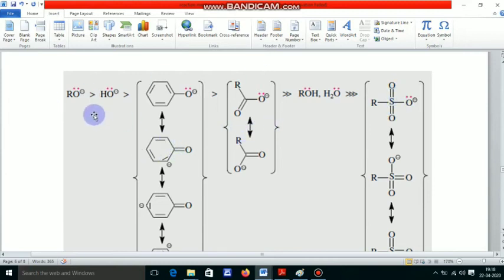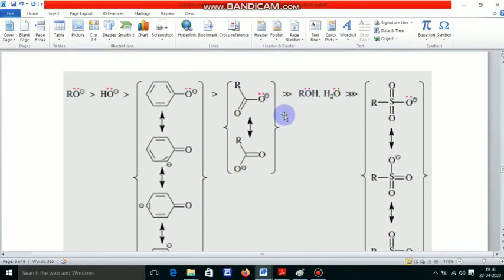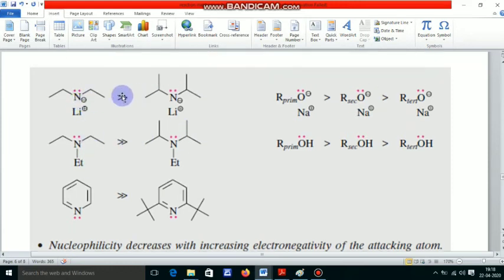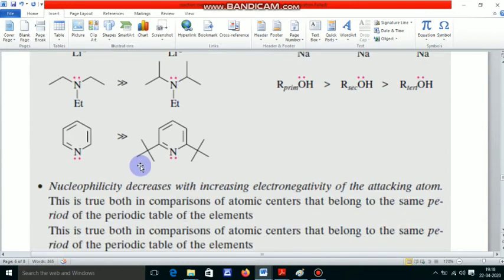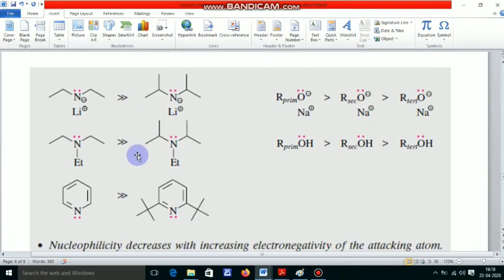These follow this type of nucleophilicity order. Now these are another set of examples, and here we can explain the nucleophilicity order. Here this molecule is a greater nucleophile than this, this is a greater nucleophile than this, and this is a greater nucleophile than this. Why? Here steric repulsion is considered.